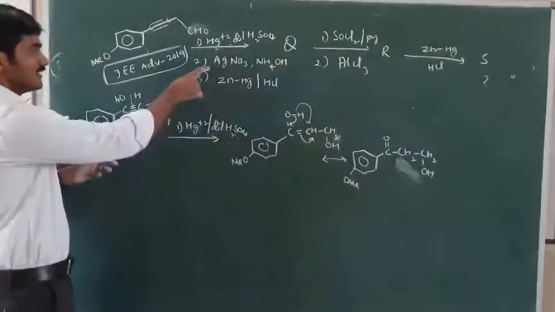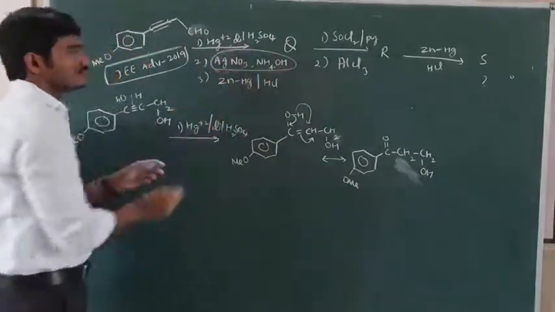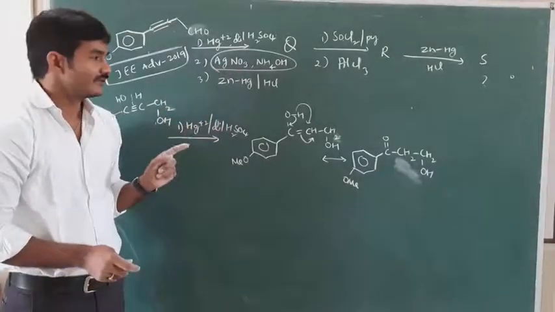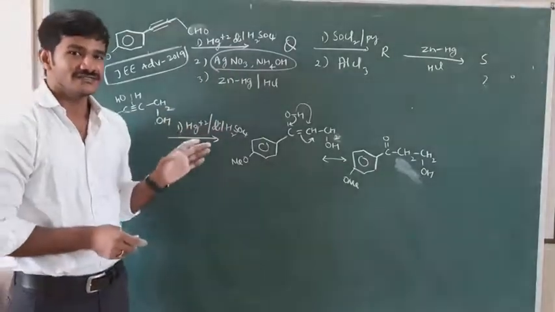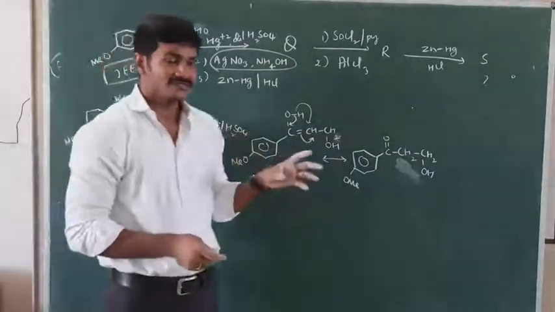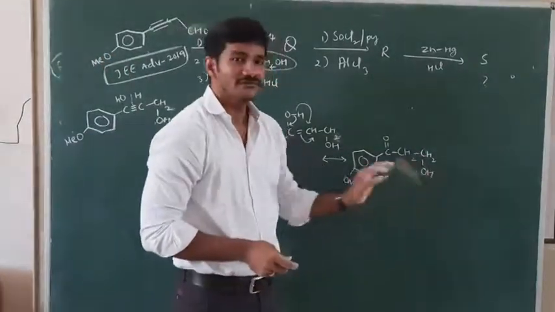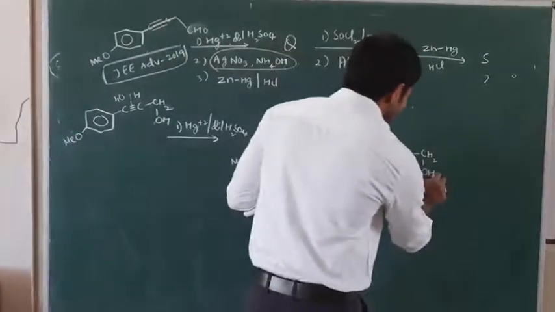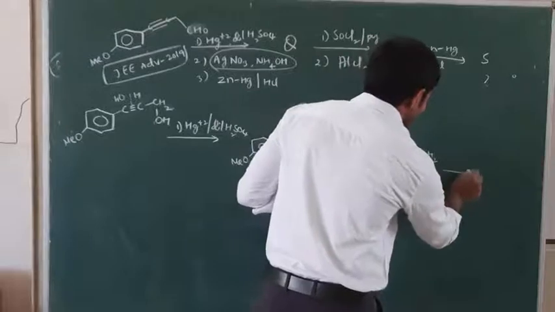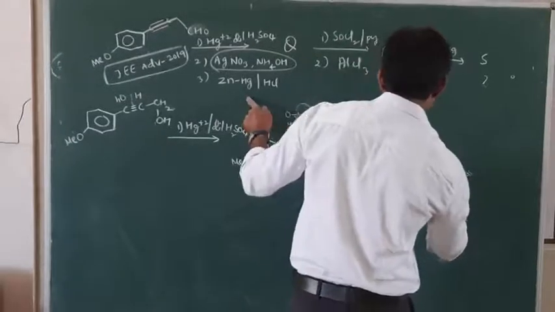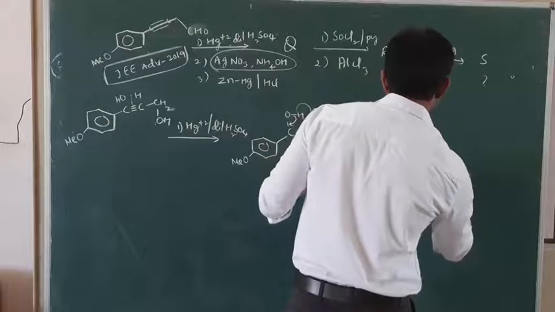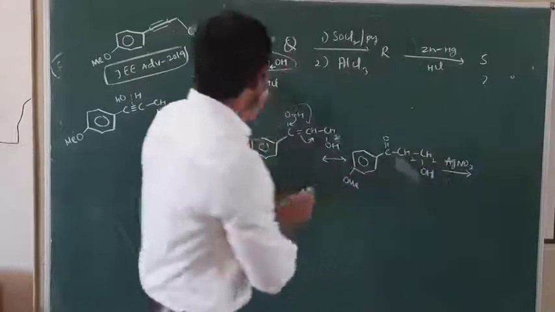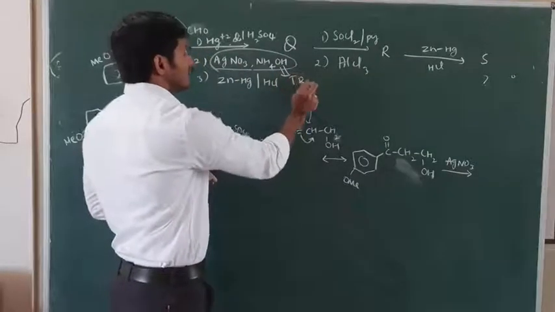Okay. Now the second is what? Silver nitrate, NH4OH. What is this? Ammoniacal silver nitrate, called Tollens reagent. What is the functioning of Tollens reagent? It is a mild oxidizing agent. Being a mild oxidizing agent, it can oxidize the primary alcohol group into aldehyde. Okay, so here we have CH3, that is silver nitrate. Sorry, silver nitrate of Tollens reagent. They can convert.